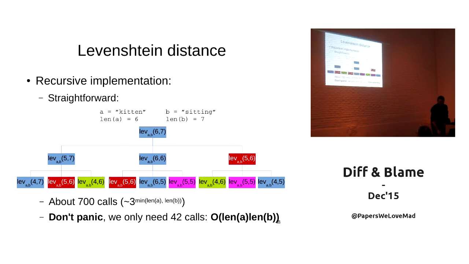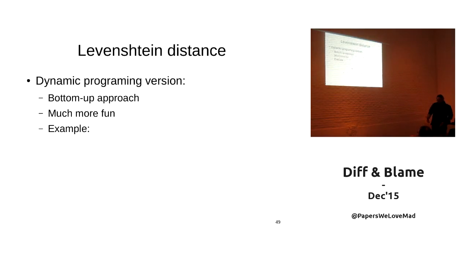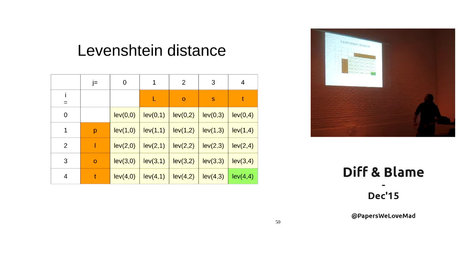Now there is another way to do that, which is much more fun, the bottom-up approach. I'm telling you this because if you want to look at more interesting things about this kind of problem, most of them use the thing we are going to see now. So the recursive implementation is the trickier one, so I'm using the formula. This is the interesting one for doing more things in the future. In any case, we are going to follow a bottom-up approach. We are interested in the Levenshtein distance of lost and plot, which are 4 letters each by chance.